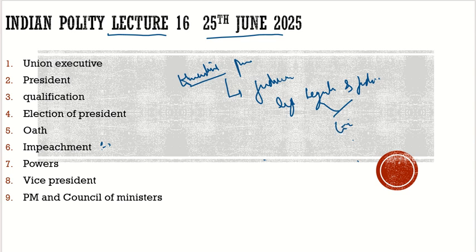What are the various executive powers? Who will initiate the bill? By whose decision will the bill be introduced in the Lok Sabha? This is the executive power. It is with the president. Who will lay down the policies? For example, who will lay down the rules of business? It is the president who will lay down the policies.